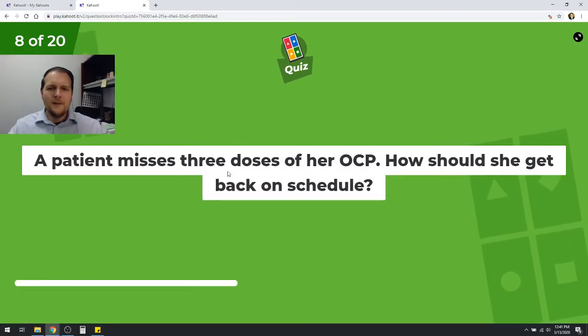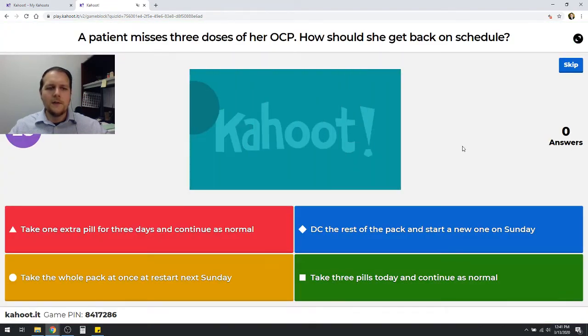Up next, a patient misses 3 doses of her oral contraceptive product. How should she get back on schedule, or schedule, if you will? She should take 1 extra pill for 3 days and continue as normal, she should discontinue the rest of the pack and start a new one on Sunday, take the whole pack at once and restart it next Sunday, or take 3 pills today and continue as normal? Which is the correct option?